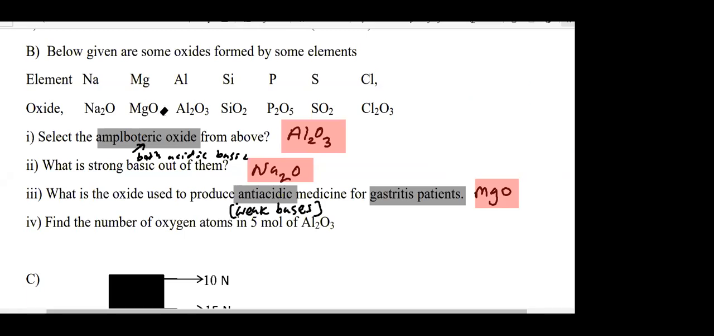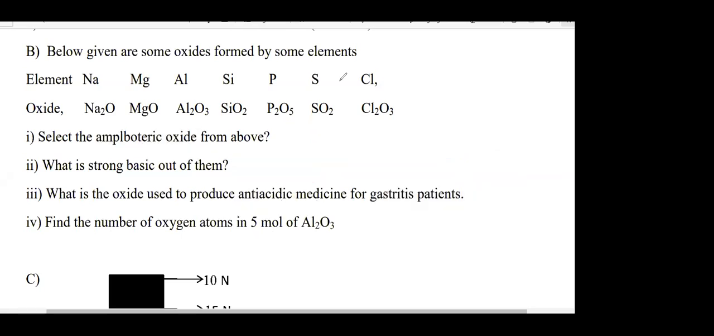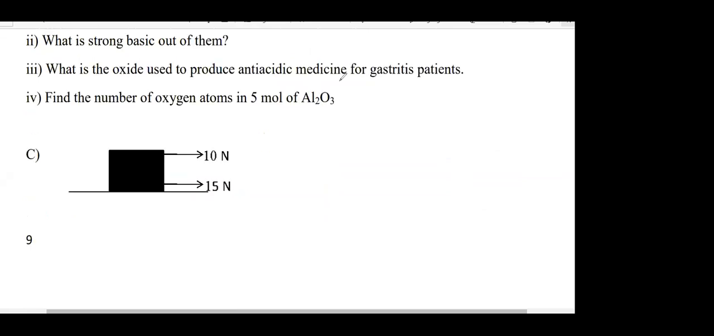Next question, a calculation. Find the number of oxygen atoms in 5 moles of aluminium oxide. Number of oxygen atoms, not moles. Now 5 moles. This is a good question. I'll erase the screen. Calculation, last part: find the number of oxygen atoms in 5 moles of aluminium oxide. Who can give me the answer for this?